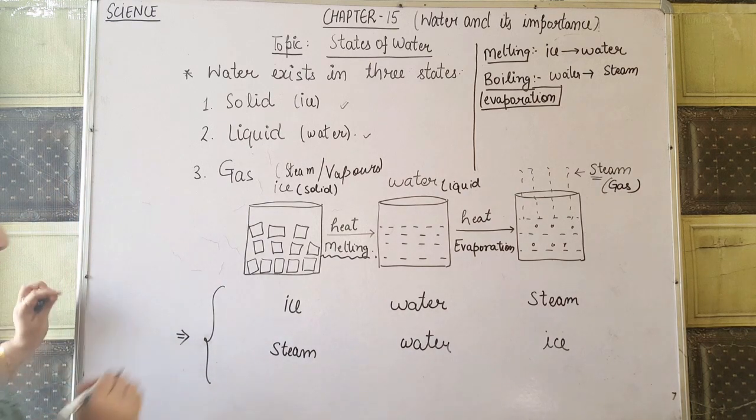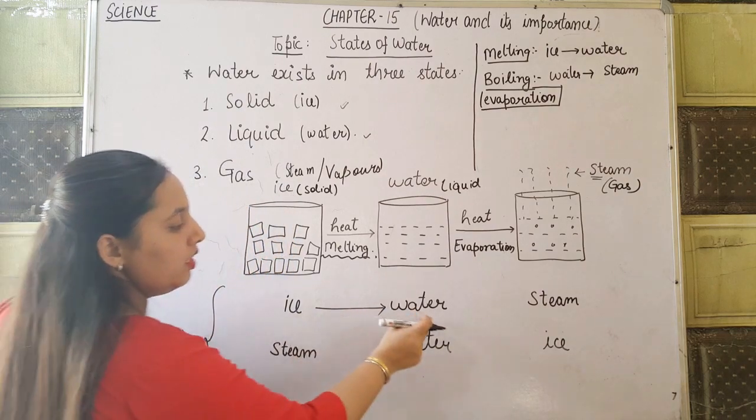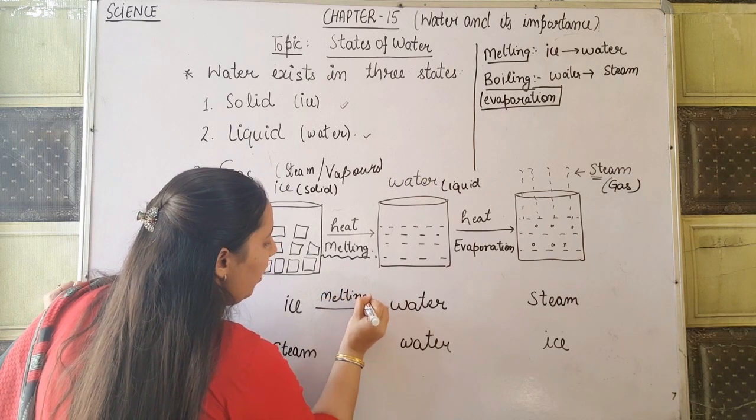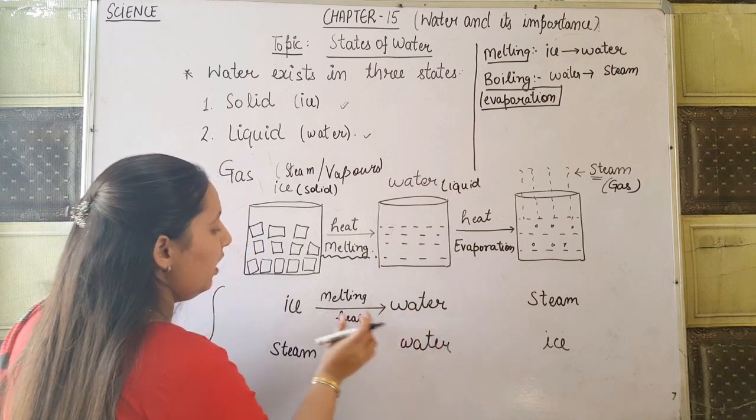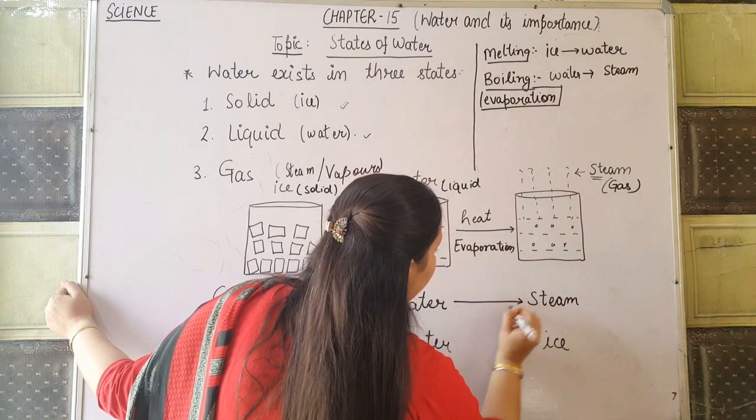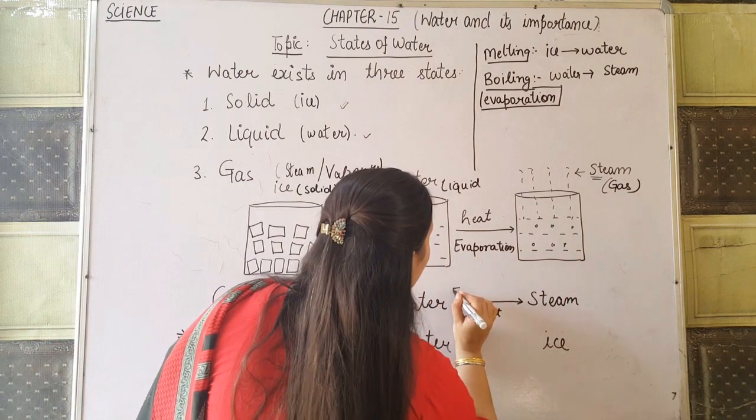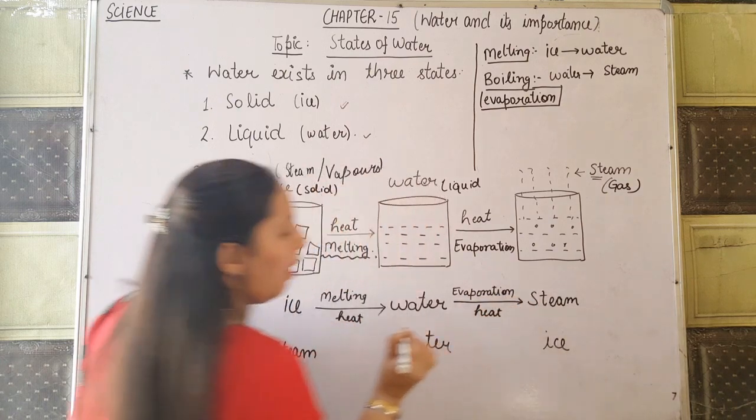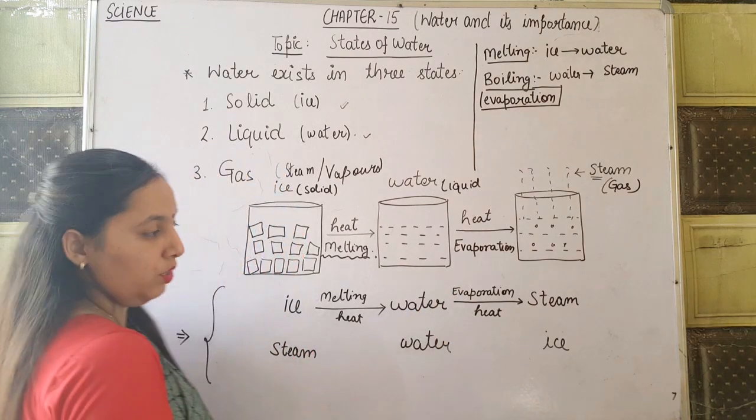So see carefully. When ice changes into water, it is known as melting. When we heat ice and it is converted into water, the process is known as melting. Now, if water is further heated and changes into steam, the process is known as evaporation. It is also known as boiling, but in your syllabus we will talk about evaporation.